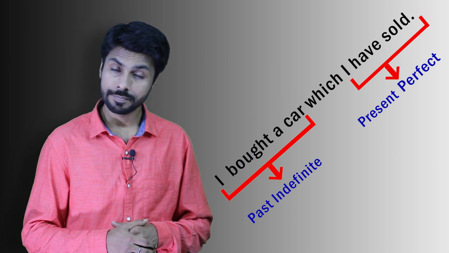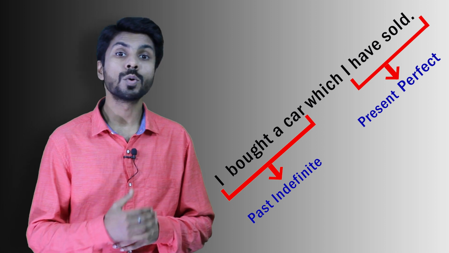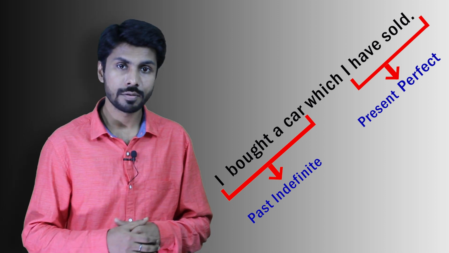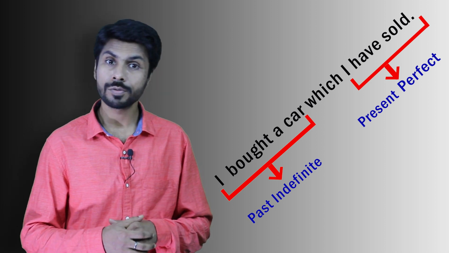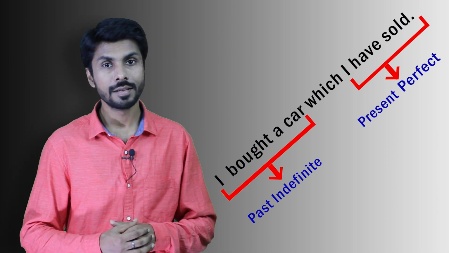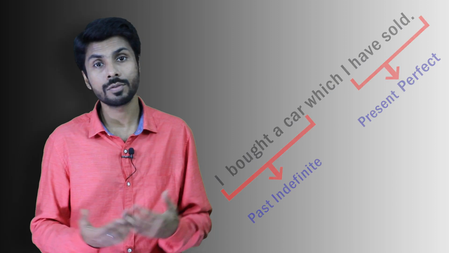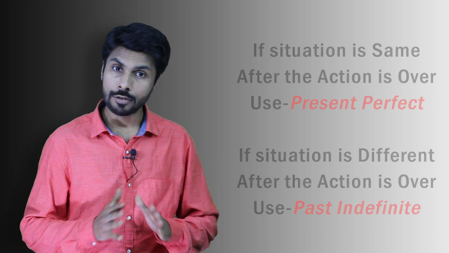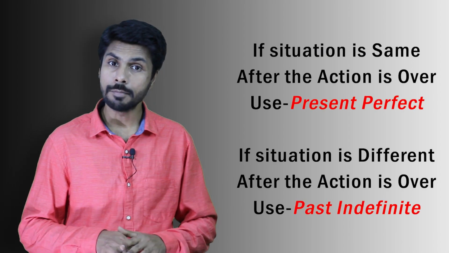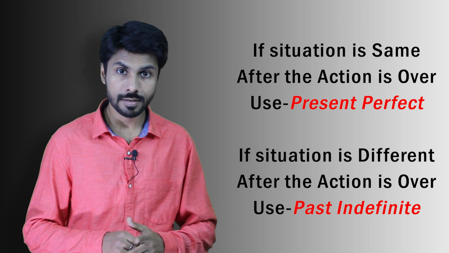I bought a car and I have sold it, meaning which I have sold. It will come in present perfect because after selling the car, the situation is the same. After selling, what will be my situation? The car is not with me. Now also the car is not with me. Just after selling, what was the situation? I was without a car. Now also I am without a car. So that will be the best example to understand: if the work is already over and the situation is still the same, you have to use present perfect tense.